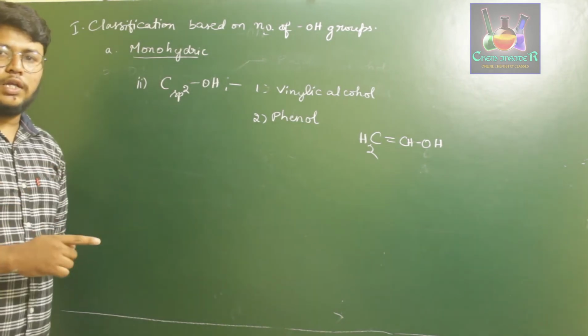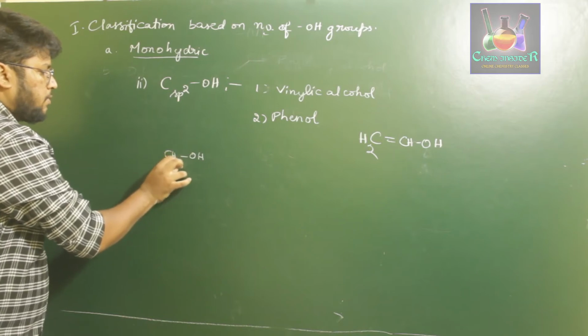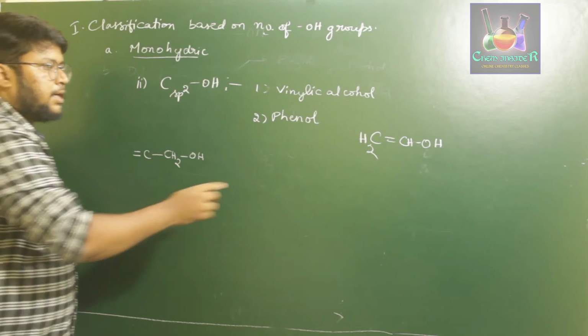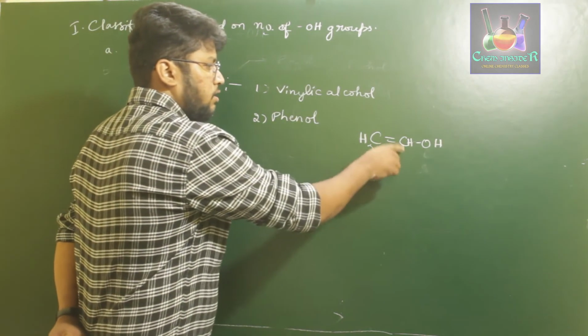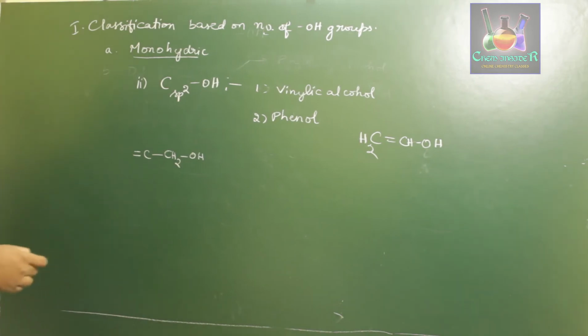In the case of allylic alcohol, the OH group is attached to a carbon atom which is attached to one more carbon atom involved in a double bond. But here, the OH group is directly attached to a carbon with a double bond. That is vinylic alcohol.